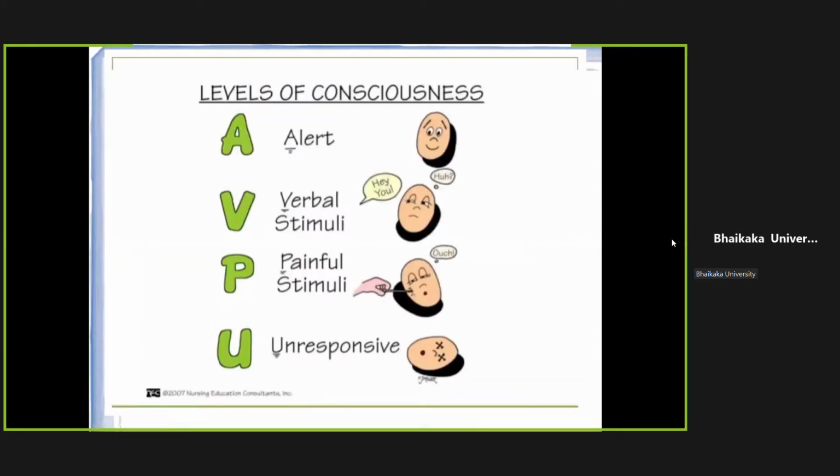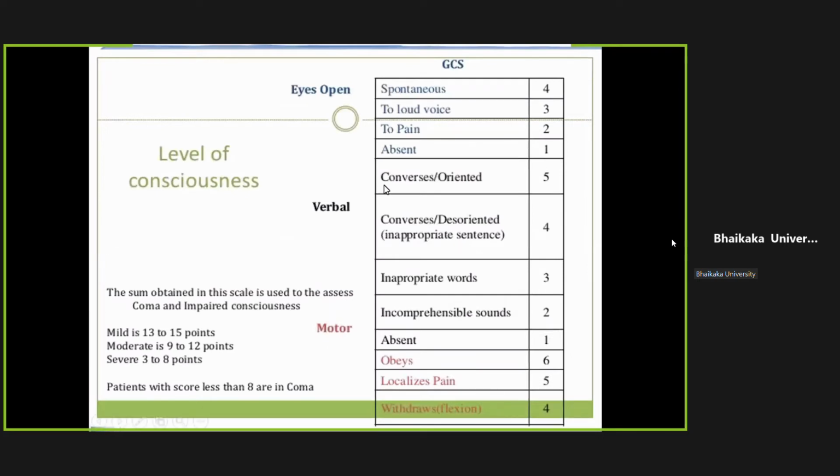The level of consciousness we can assess in two ways. One is known as the AVPU scale, where A is alertness, V is verbal stimuli, P is painful stimuli, and U is unresponsiveness, which we already discussed. The second method is the Glasgow Coma Scale. It checks three things: eye response of the patient on your command, verbal response, and motor response. Initially, the Glasgow Coma Scale was developed for head injury patients, but it has a role in prognosis in patients with metabolic coma or other comas.